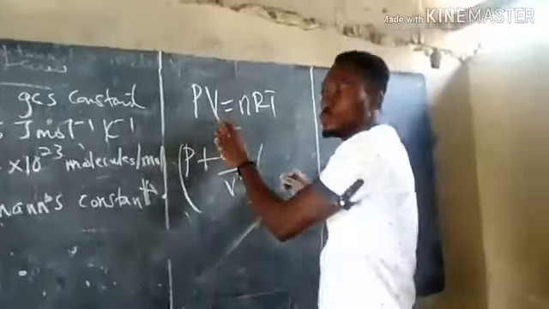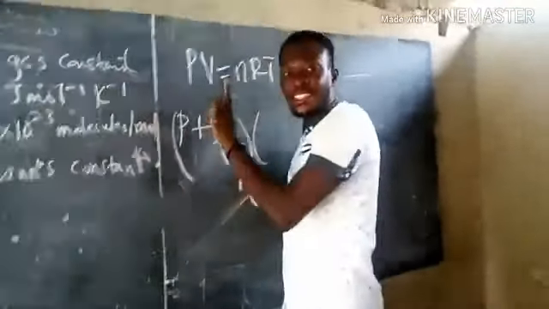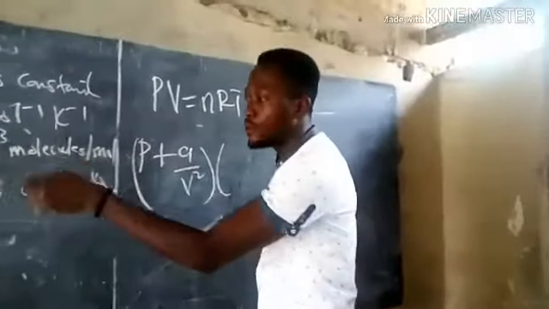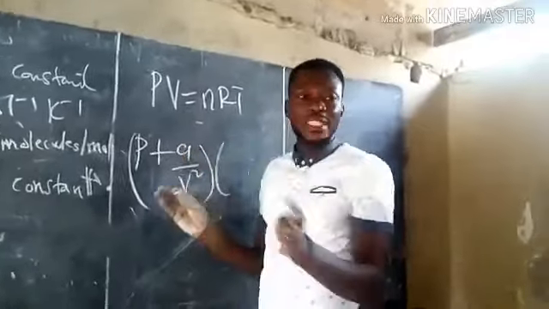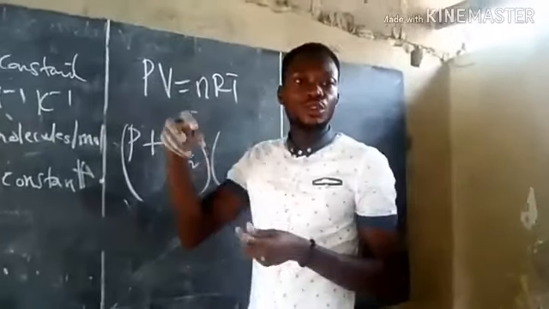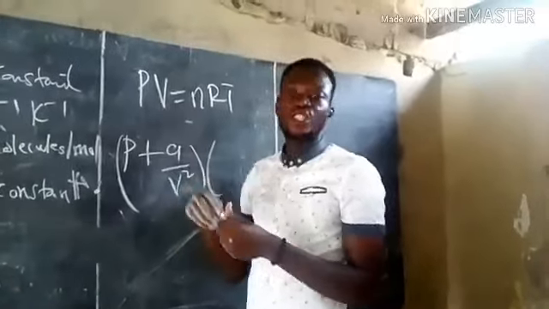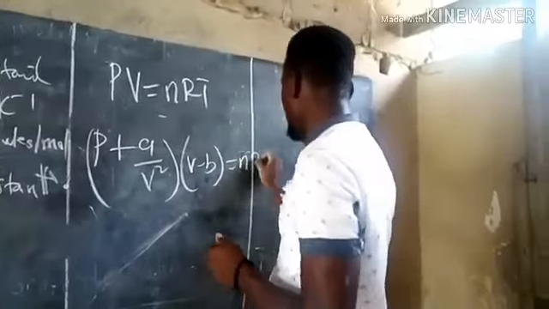Then this volume in ideal gas from kinetic theory was neglected. Real gases, from van der Waals assumption, that volume shouldn't be neglected because we are considering the volume of the molecules, where the molecules have definite shape and size. So we have V minus b equals nRT.